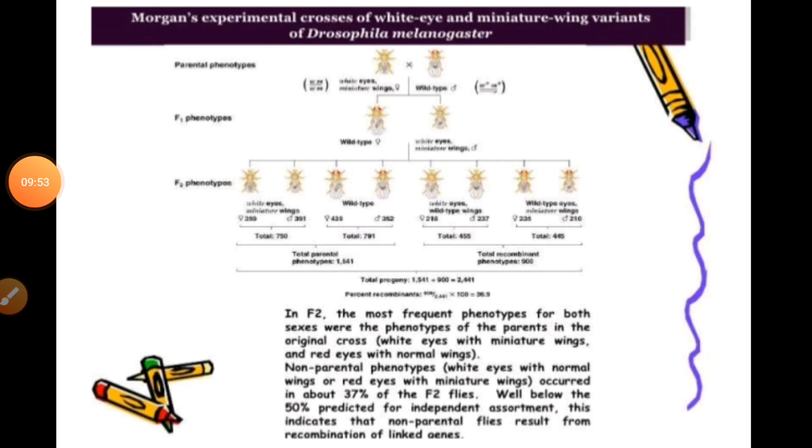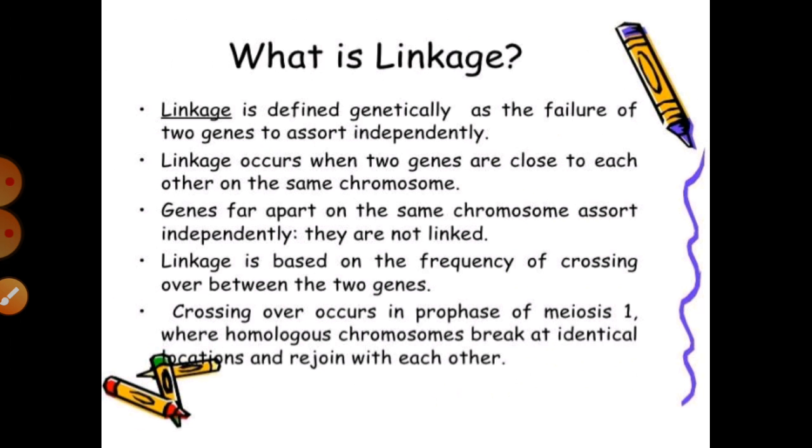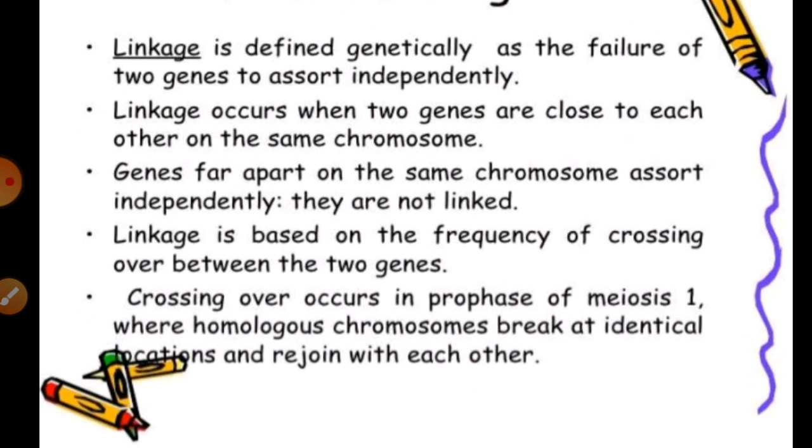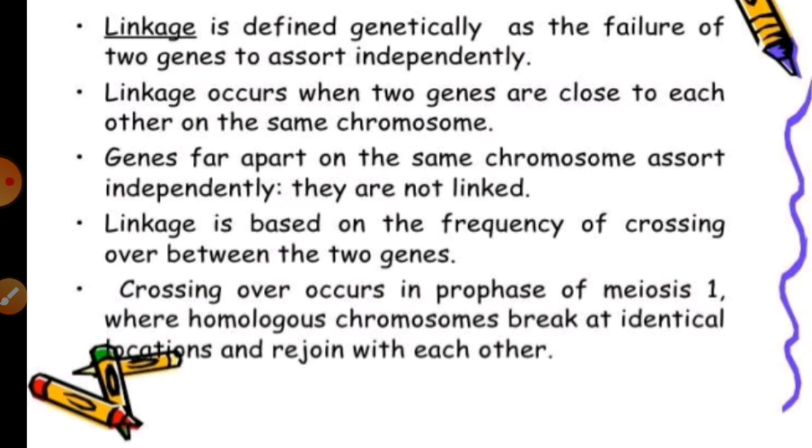As we are talking about the experiments of T.H. Morgan, later we will also explain another thing called linkage and recombination. First of all, we have to understand what linkage is. Linkage is a physical association of two or more genes on a chromosome. It means how the genes are attached to each other on any chromosome. When two or more genes are closely located on a chromosome, that is called linkage.